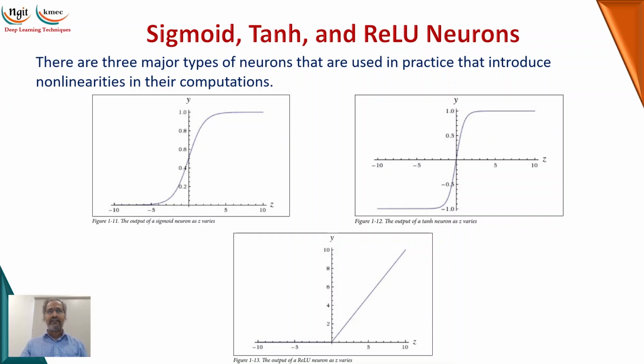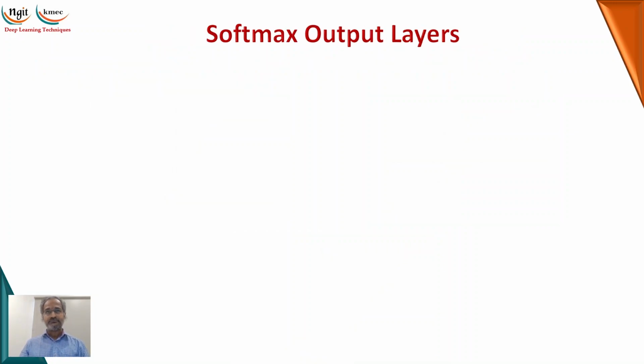And of course, for the hidden layers also, we can use the ReLU, because for the negative values, in the derivative part of the calculations, the negative values may impact in the reverse way, so we can make it as the ReLU. Okay, for the hidden layers. Of course, if you are using a regression model, you can go with the ReLU for the final layer also. And now softmax.